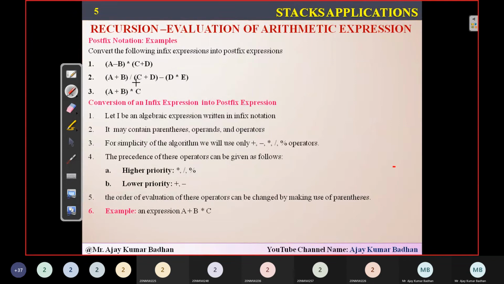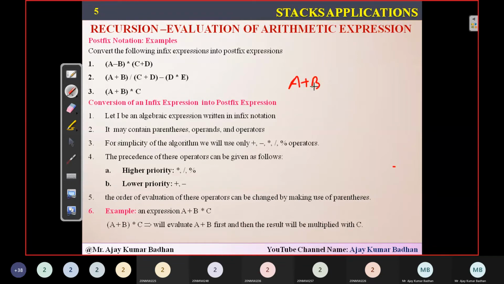But if brackets are given, you have to solve the brackets first. Whenever brackets are given, solve that expression first. After that, apply whatever operators are left. That's what he's saying here. If a bracket is given like this, what did I do when there was no bracket? I first calculated b star c. But in this expression, a bracket is there between a and b. So first you have to solve a and b, meaning you convert a and b first.